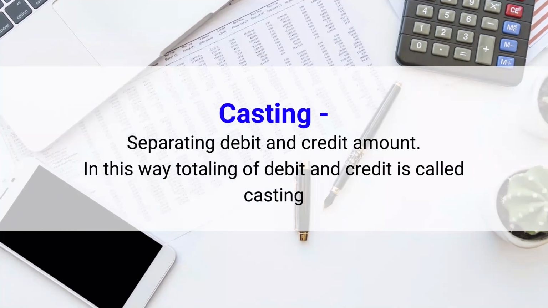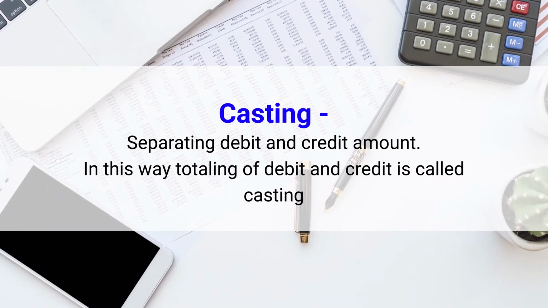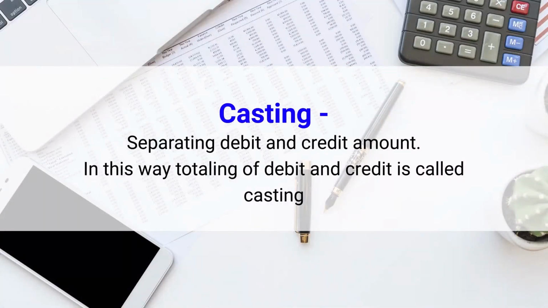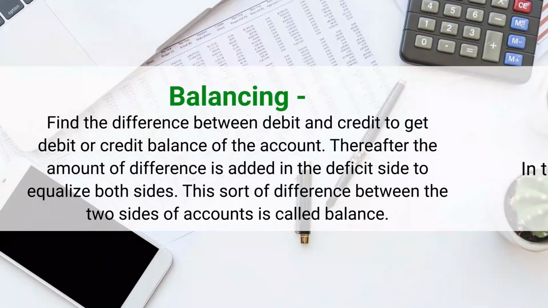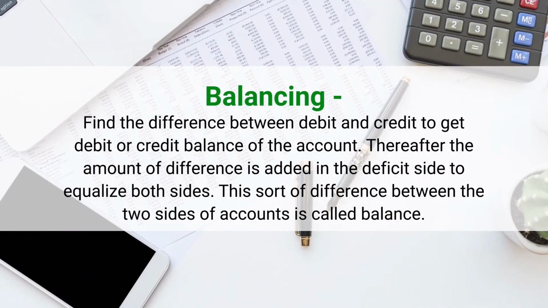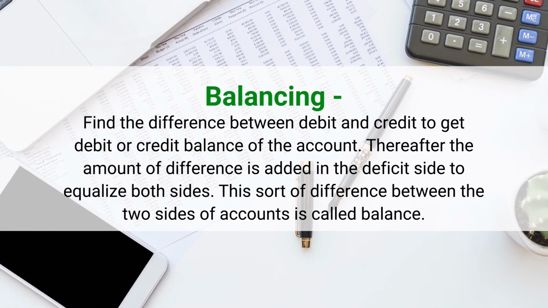Then casting, so separate debit and credit amount. Casting means totaling. So, we have to make a total of the debit side and we have to make the total of the credit side. This way totaling of debit and credit is called casting. Then balancing, find the difference between debit and credit to get the debit or credit balance of that account.